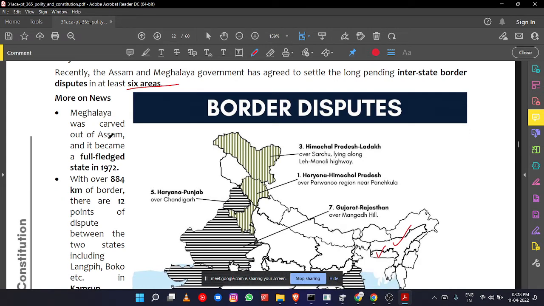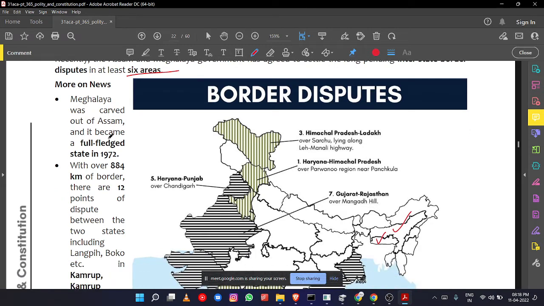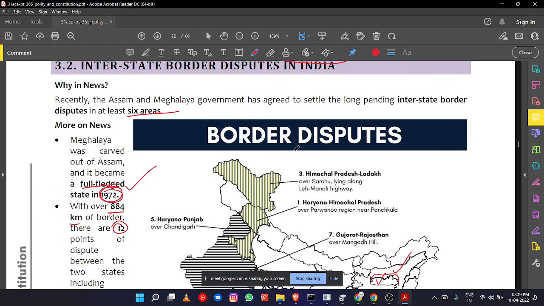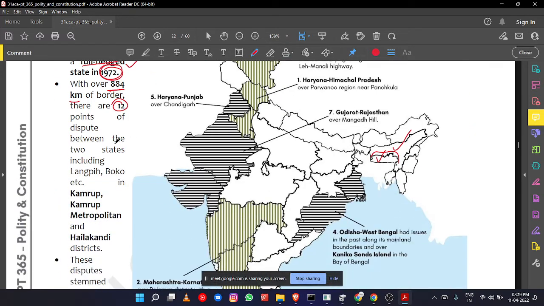And you know the history that Meghalaya was carved out of Assam and became a full-fledged state in 1972. This is an 884 kilometer long border with 12 points of dispute between the states, and in 6 areas the dispute is going to be settled amicably between the 2 states.